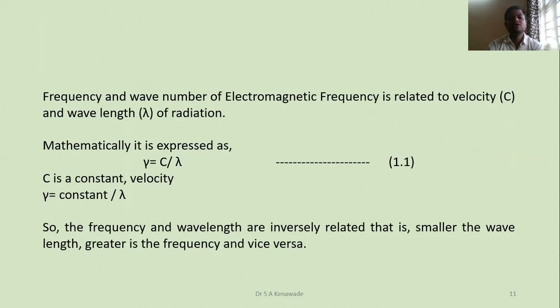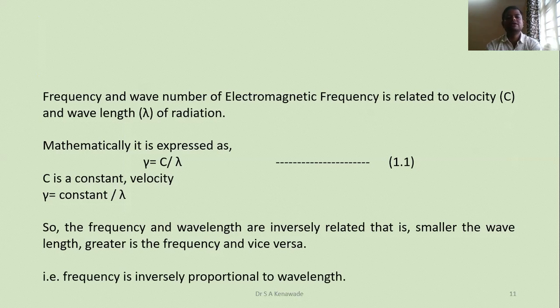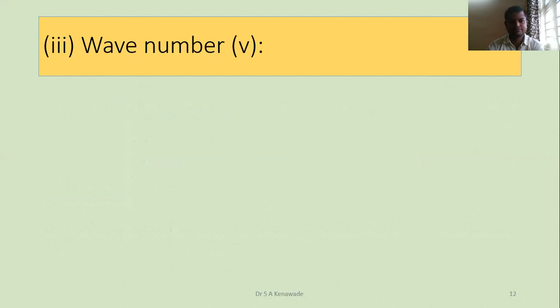It means frequency and wavelength are inversely related with each other. The greater the frequency, the smaller the wavelength, or the greater the wavelength, the smaller the frequency, that is vice versa. Frequency is inversely proportional to the wavelength.